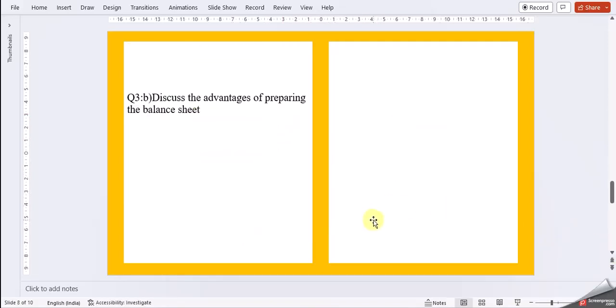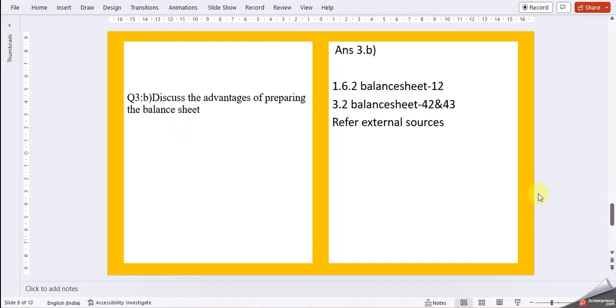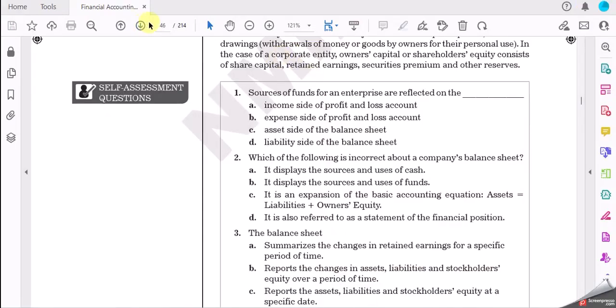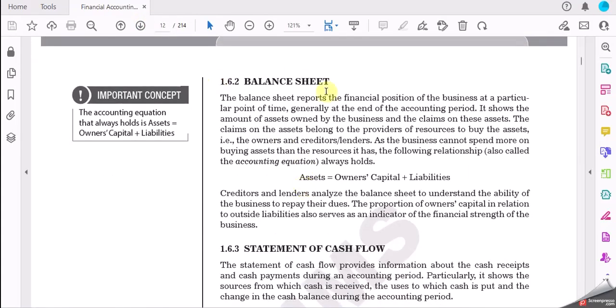Moving on to the next one. The next one is clearly given: discuss the advantages of preparing the balance sheet. Here you can get basic information from the book on what a balance sheet is, and you have references in two chapters, chapter 1 and chapter 3, for the balance sheet. I think you can also refer to the same thing as last time.